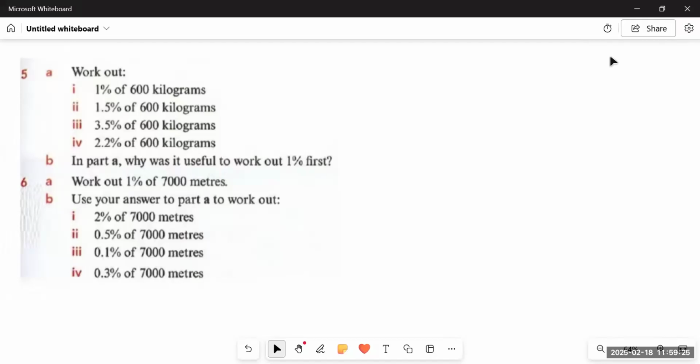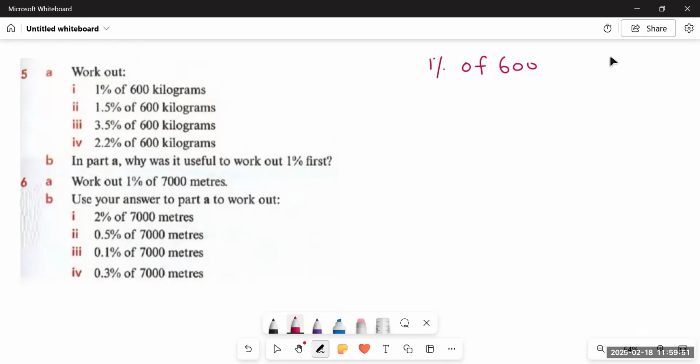Let's do question number 5. We have already learned, students, that if percentage along with its total is given, we have to use the formula: part is equal to part percentage multiplied by the total. So if we are provided with a statement like 1% of 600 kilograms, we will simply multiply 1% with 600.